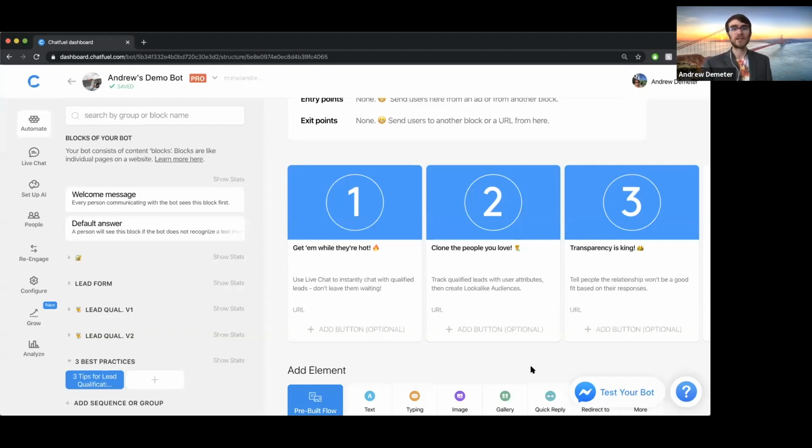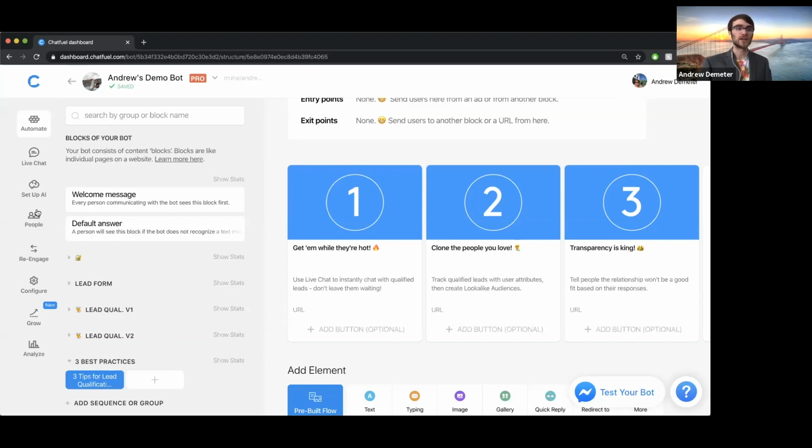Second here is what I call clone the people you love, which sounds kind of like a Frankenstein or mad scientist kind of approach. But basically, the purpose of that attribute at the end of the lead form that we added is to track users who are fully completing that lead form, meaning if you're implementing the qualification steps, only people who complete that form are qualified. So by adding that attribute, you're able to segment those most qualified, those most valuable users.